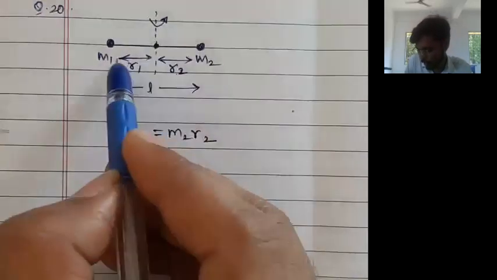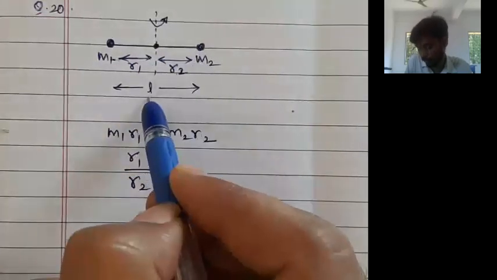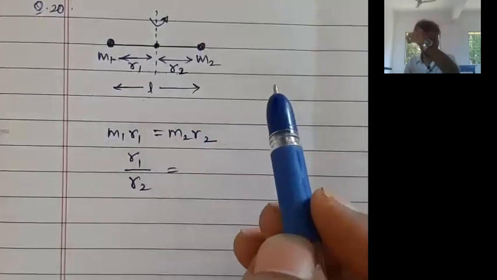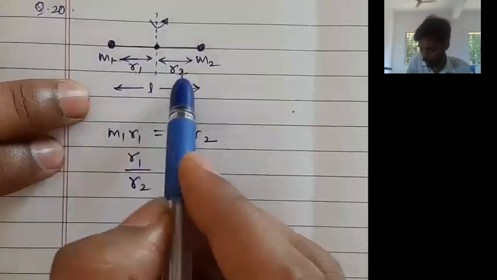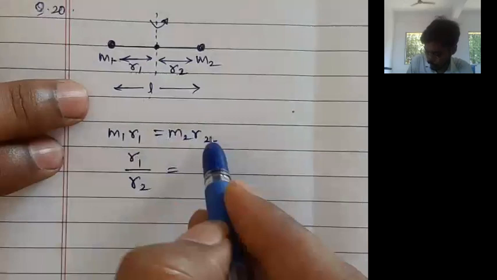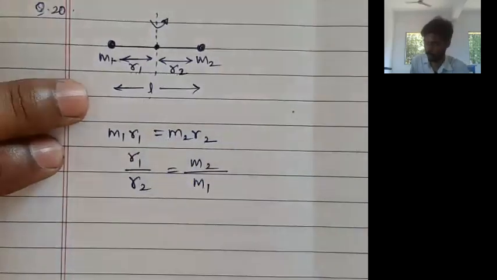We want to find out the values of R1 and R2 in terms of L, because the length of the rod is given as L, and all the answers are in terms of L. So we want to find out R1 and R2 in the language of L. M1 R1 is equal to M2 R2. So R1 upon R2 is equal to what? It is M2 upon M1.